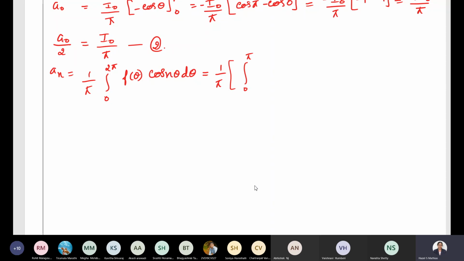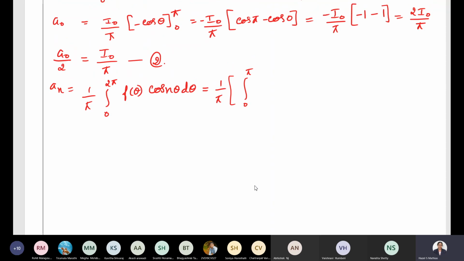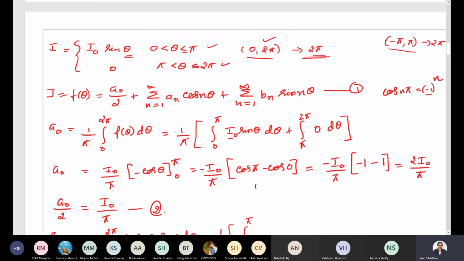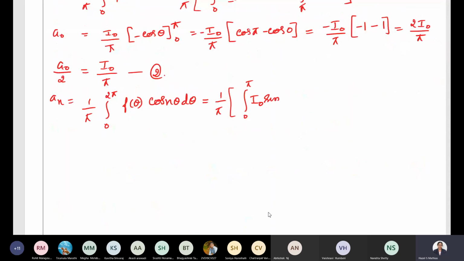When theta lies between 0 to pi, f of theta is I naught sin theta. So f of theta will be I naught sin theta, and we have cos n theta d theta, plus integral from pi to 2 pi. When theta lies between pi to 2 pi, f of theta value will be 0, so 0 times cos n theta d theta. So here it is.